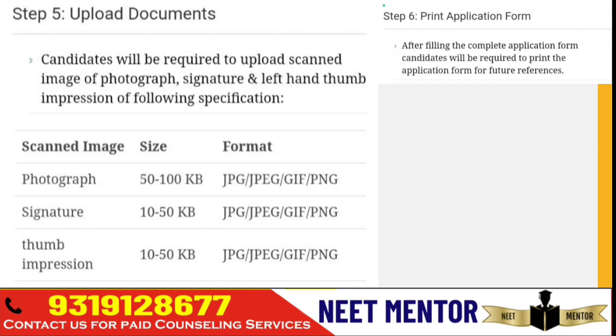First one, image of photograph, signature, and left hand thumb impression of the following specification. Photograph must be between 50 to 100 kb. If you happen to have a bigger photograph, then you can compress it. Just Google how to compress JPG image. There are many portals where you can compress and reduce the size to between 50 to 100 kb. Signature will be in cursive, and then take a photograph or scan it and upload. Thumb impression you have to upload.